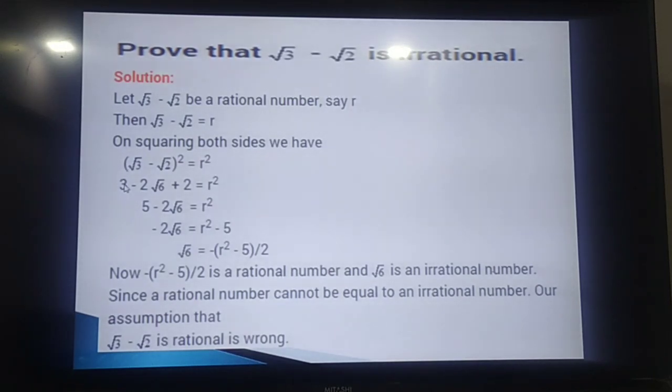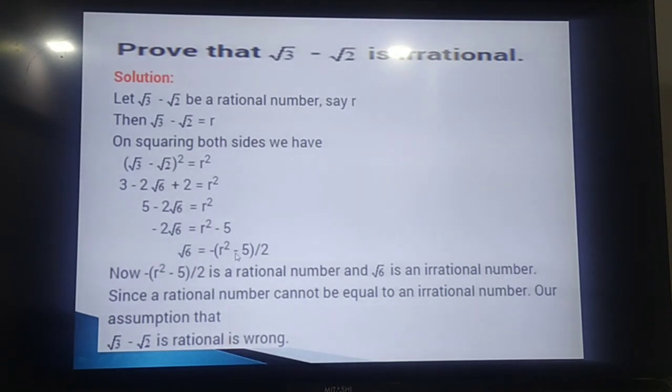If you do squaring of this, applying the a minus b whole square identity, it becomes 5 minus 2 root 6 equal to r square. If we transpose this 5, it becomes minus 2 into root 6 equal to r square minus 5.